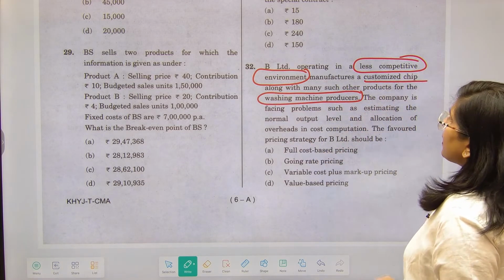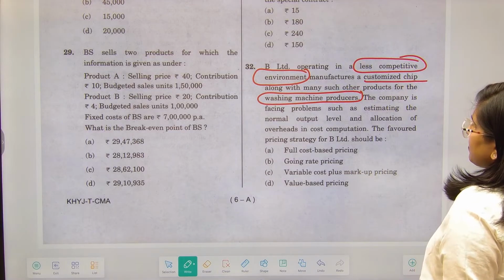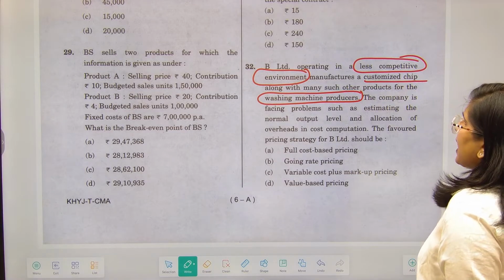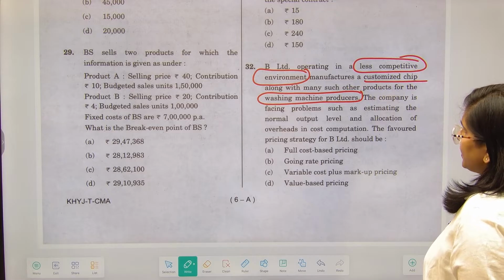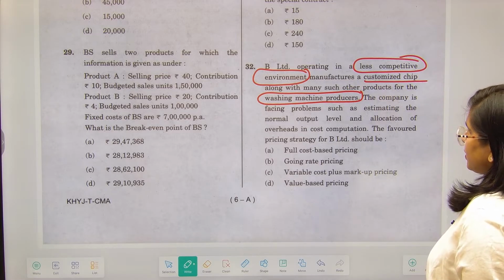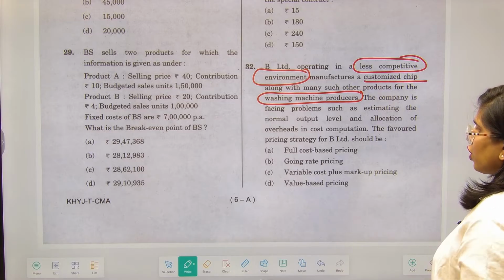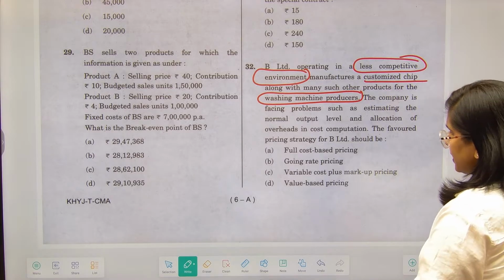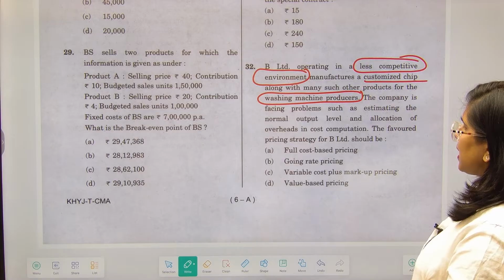The company is facing problems like estimating the normal output levels and allocation of overheads in cost computation. The favored price strategy for B Limited should be full cost pricing, going rate pricing, variable cost plus markup pricing, and value based pricing.